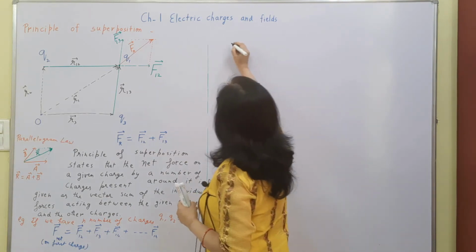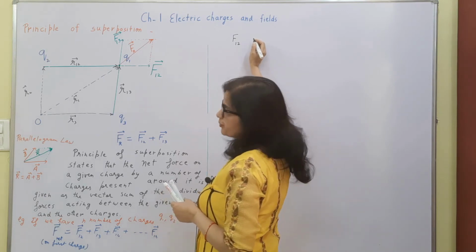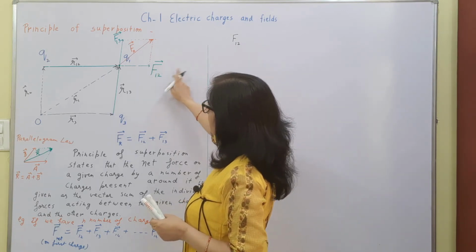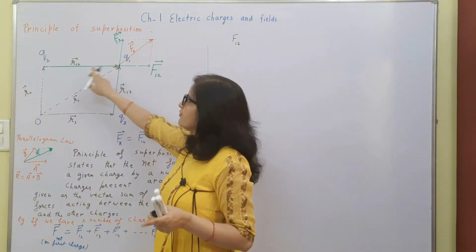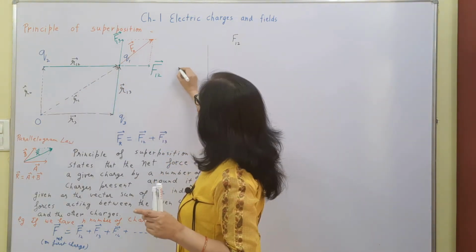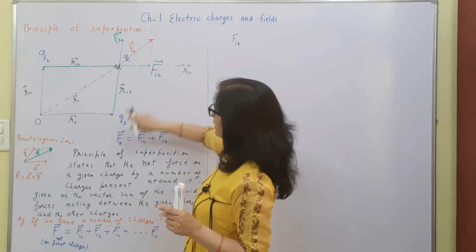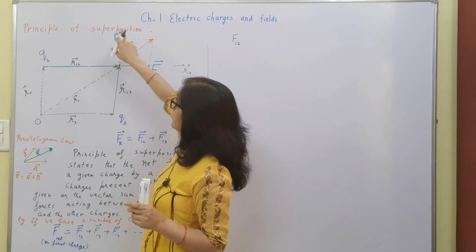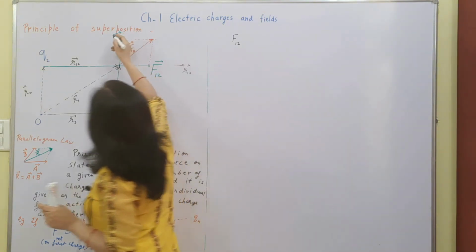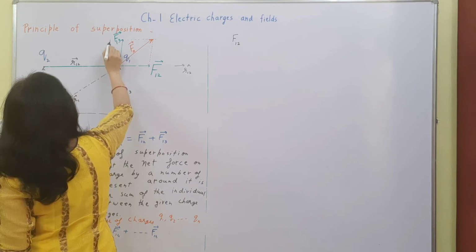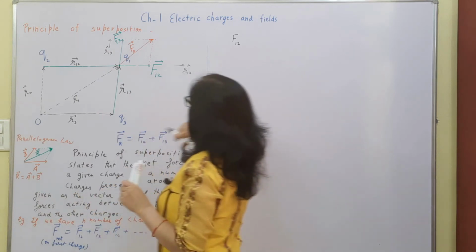Force on 1 due to 2 is along the direction of the R12 vector, given by R12 cap. The direction of the F13 vector is given by R13 cap. I hope you understood.